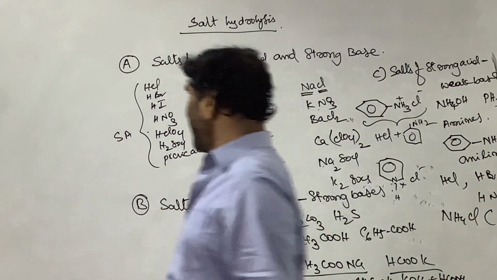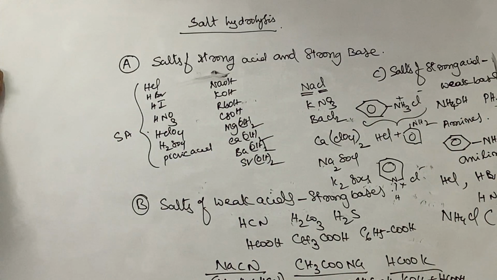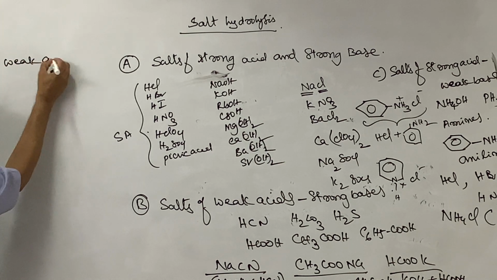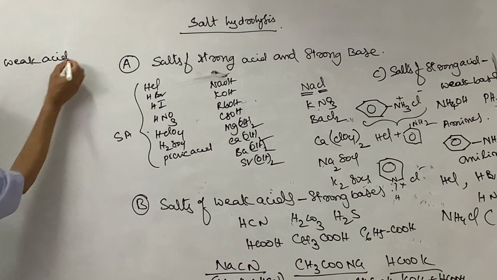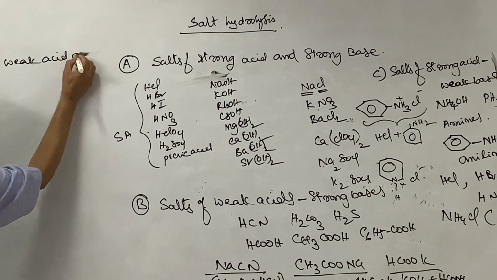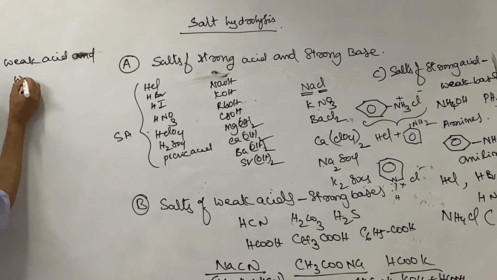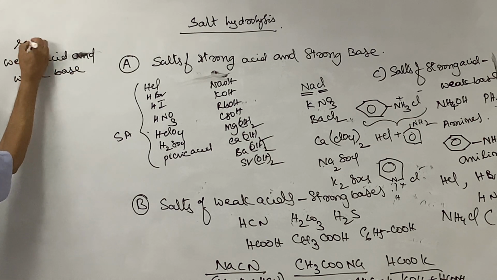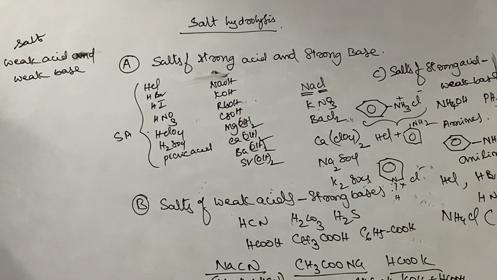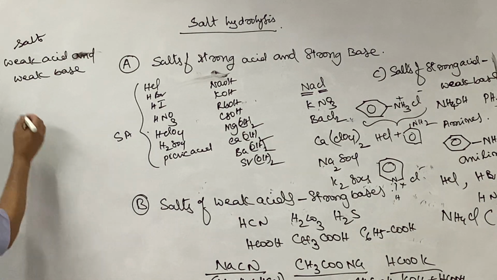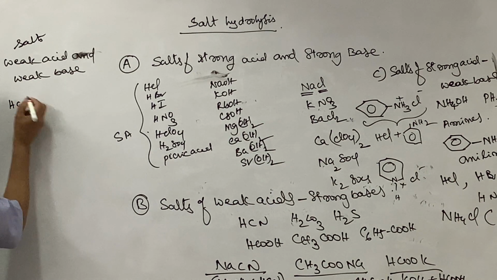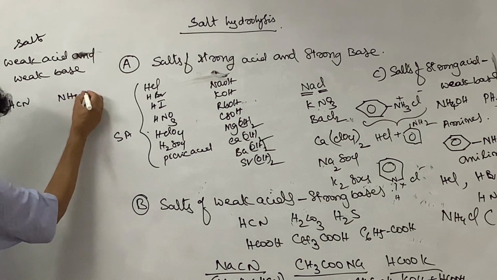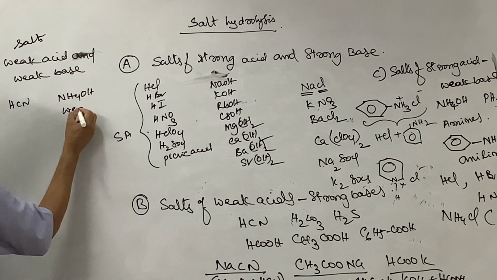The fourth category, D, is weak acid and weak base salts, where both are weak. These are the salts of a weak acid and a weak base. For example, HCN is a weak acid and ammonium hydroxide or ammonia is a weak base.